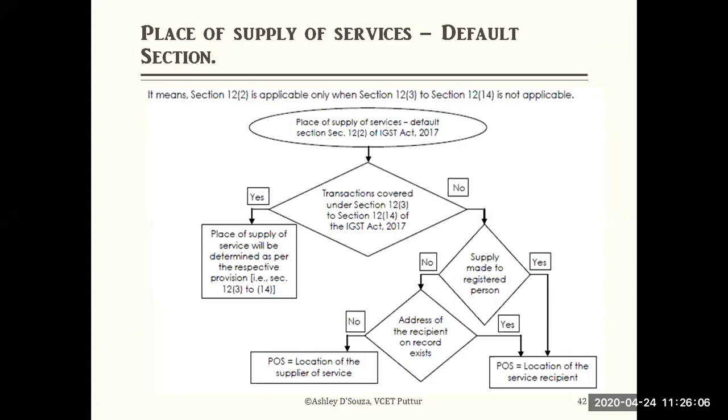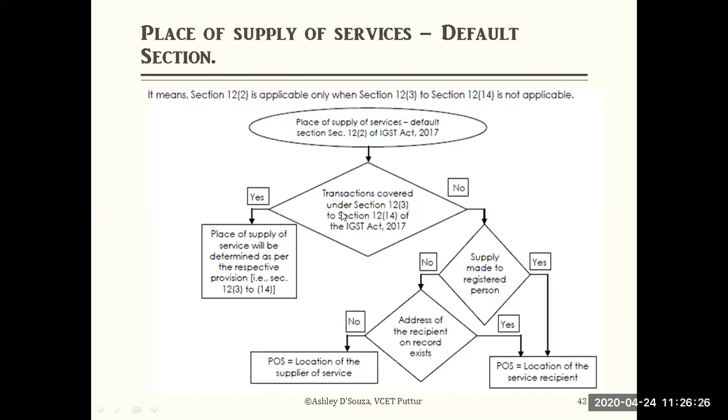Let's look at that default section. Here you are going to find out the place of supply. In many cases you might use the short form POS. POS is nothing but the place of supply of service. So look at the place of supply here, section 12 subsection 2.